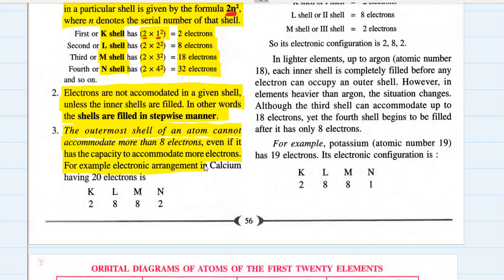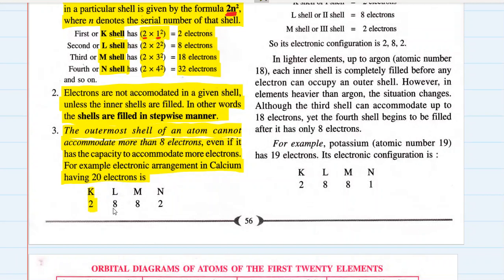For example, arrangement, electronic configuration is also a correct word. Electronic configuration in calcium, having 20 electrons. Okay, let's arrange the 20 electrons shell-wise. According to the first rule, in the first shell there can be 2 electrons maximum. So out of 20 electrons I fill 2 in the first shell.